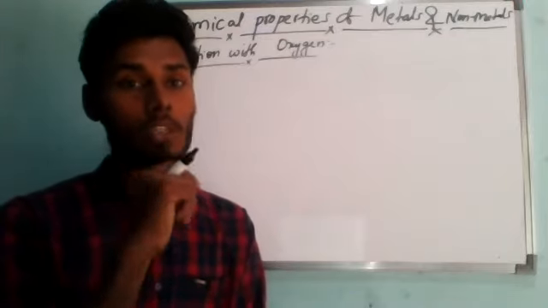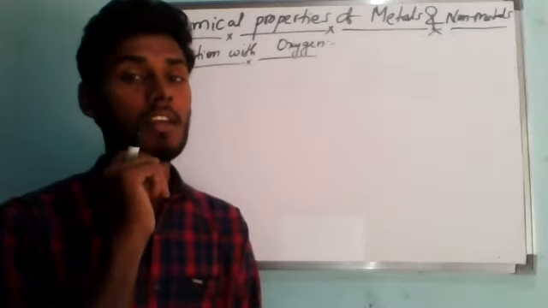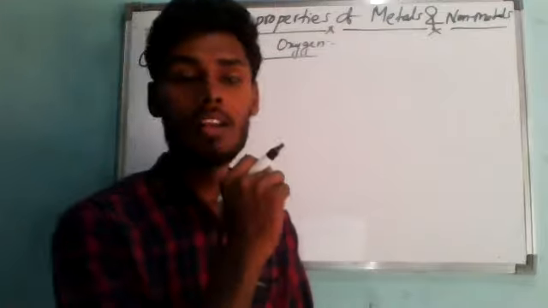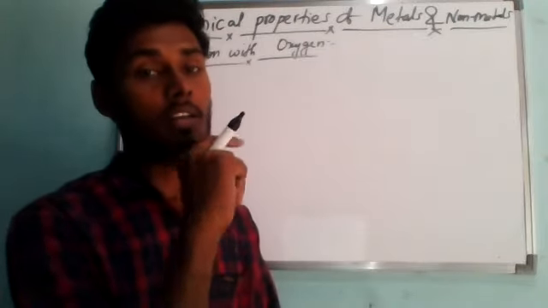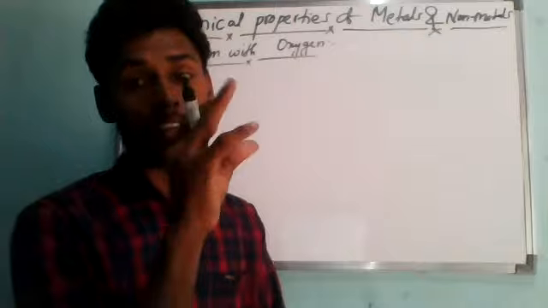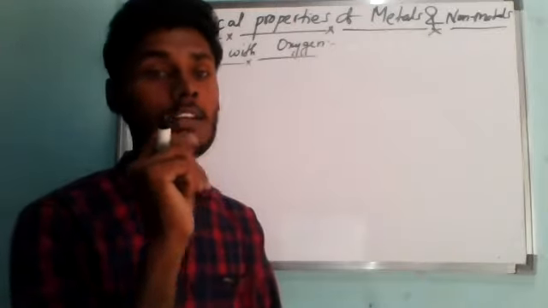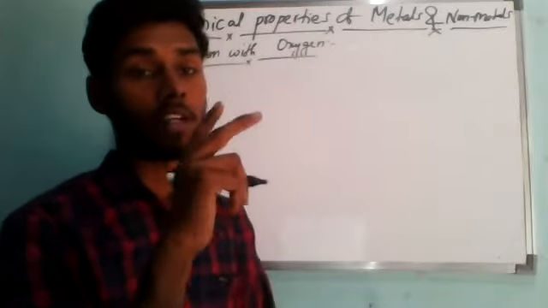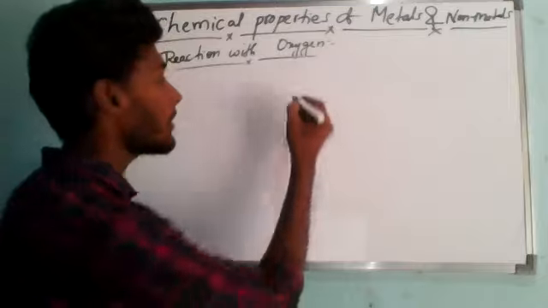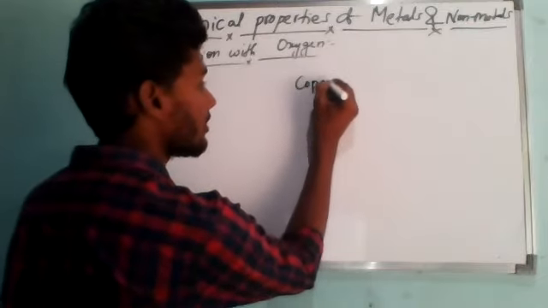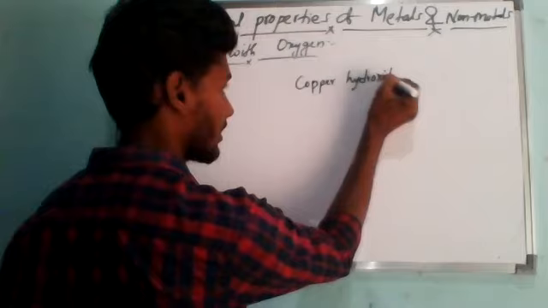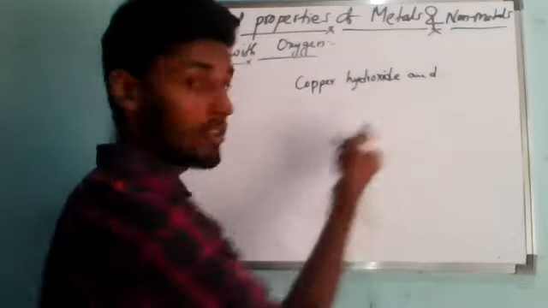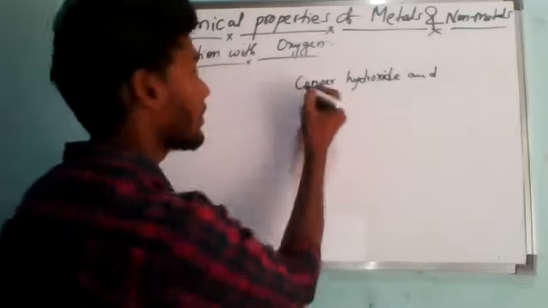This green coating is a mixture of copper hydroxide, like magnesium hydroxide, and also copper carbonate. I will write the chemical equation.